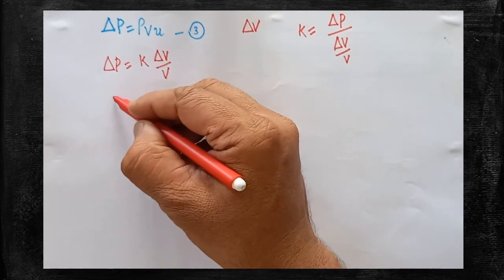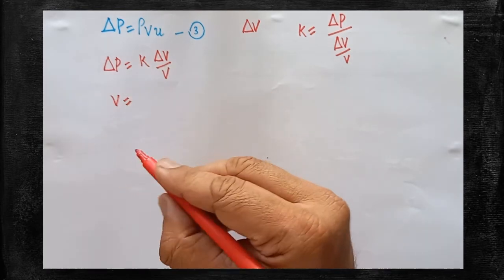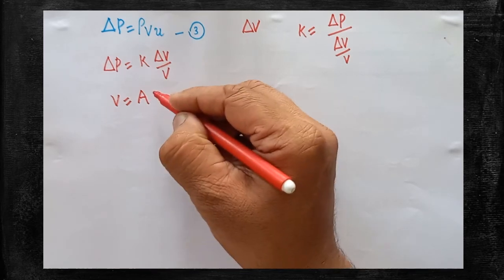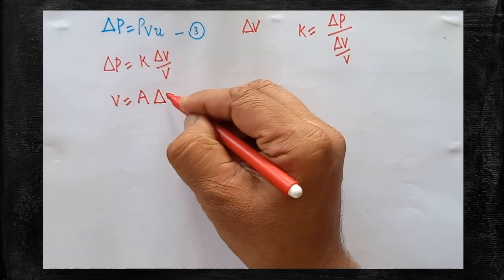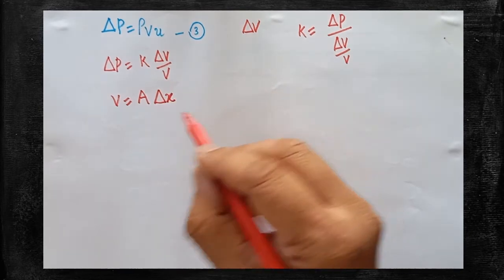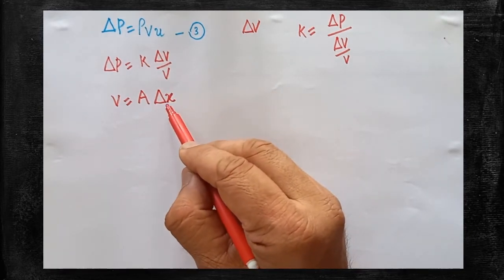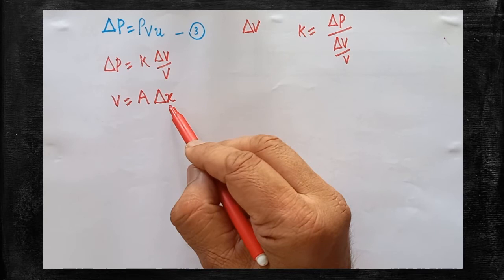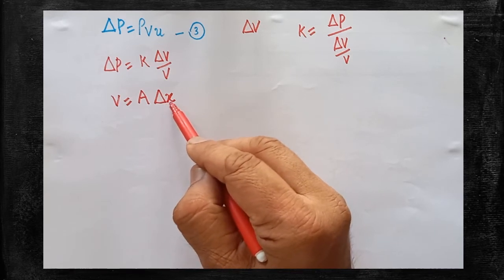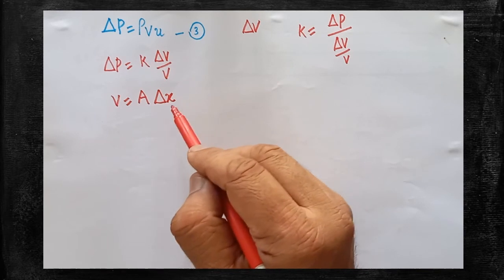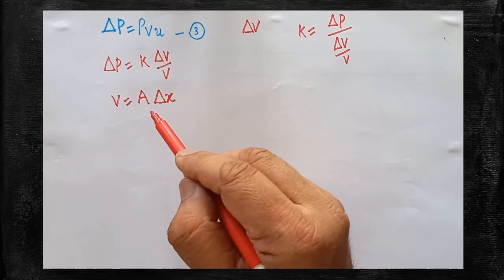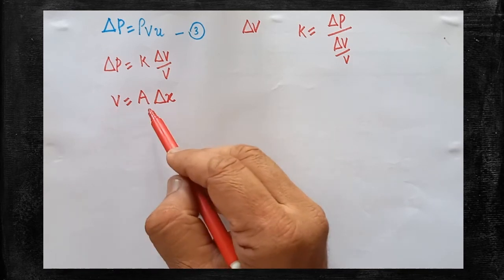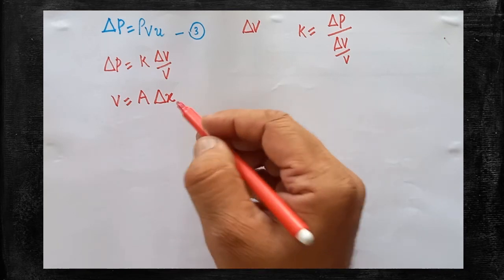Now we have to get the expression for V. What is V? V is called the original volume of the air. How to get it? Area of cross section of the cylinder into the change in the distance traveled by the elastic medium during the time del T is called del X. Already I have told about del X. What is del X? During the interval of del T, some change is created in the elastic medium, no? The distance moved by the elastic disturbance is called del X. That is called original volume. Now A into del X is the formula.